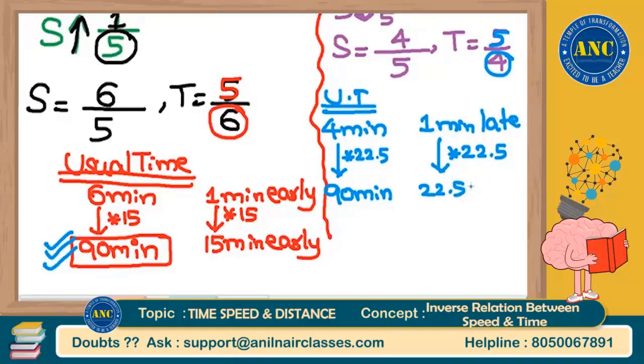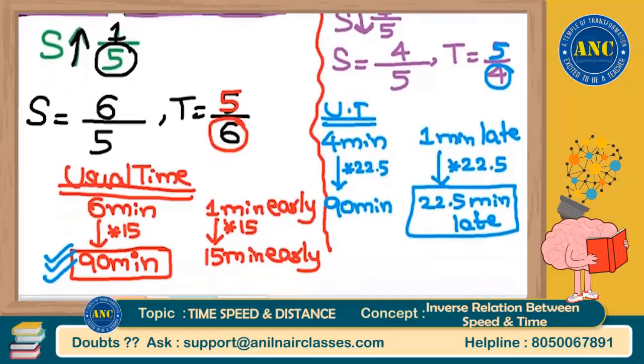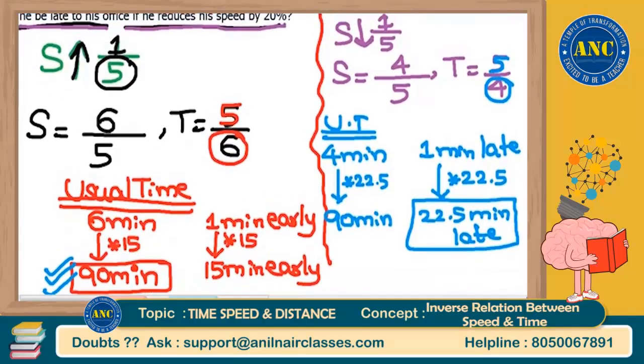That means if he decreases his speed by 20 percent, he will be late to the office by 22.5 minutes. A very beautiful way of problem solving, which does not require any stupid methodologies or formula-based approaches. It can be so beautifully solved in this method. I hope the idea is very clear, sir.